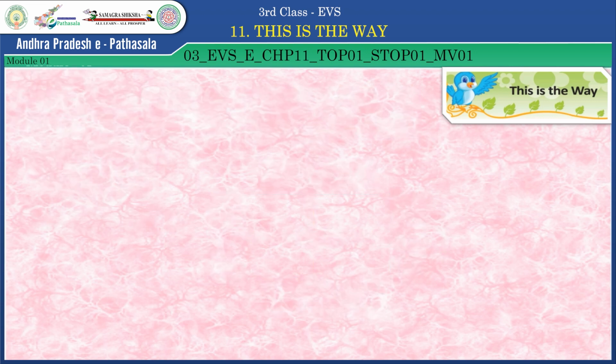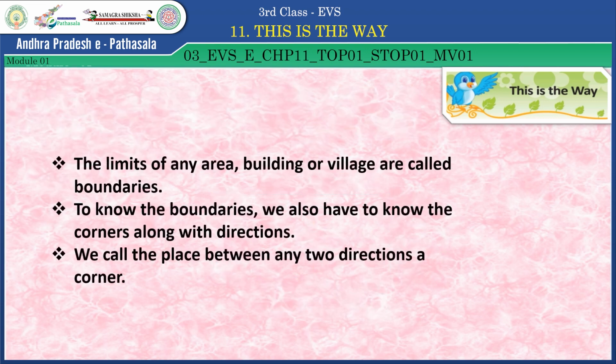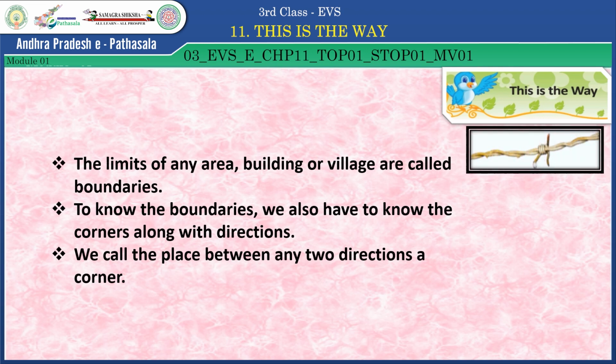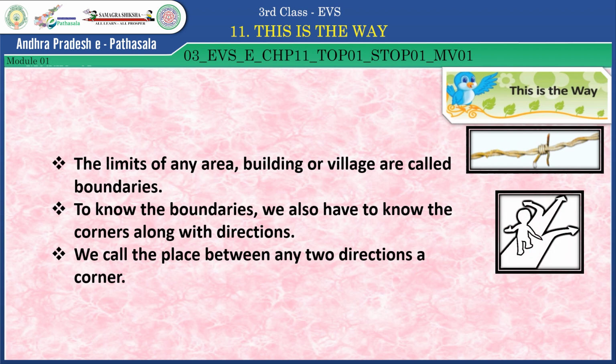Children, here are some sentences. Observe the sentences. The limits of an area, building or village are called boundaries. Yes, children, what are boundaries? Do you have any boundary to your school or to your home? Yes, we have boundaries. To know the boundaries, we also have to know the corners along with the directions. So, we call the place between any two directions a corner.